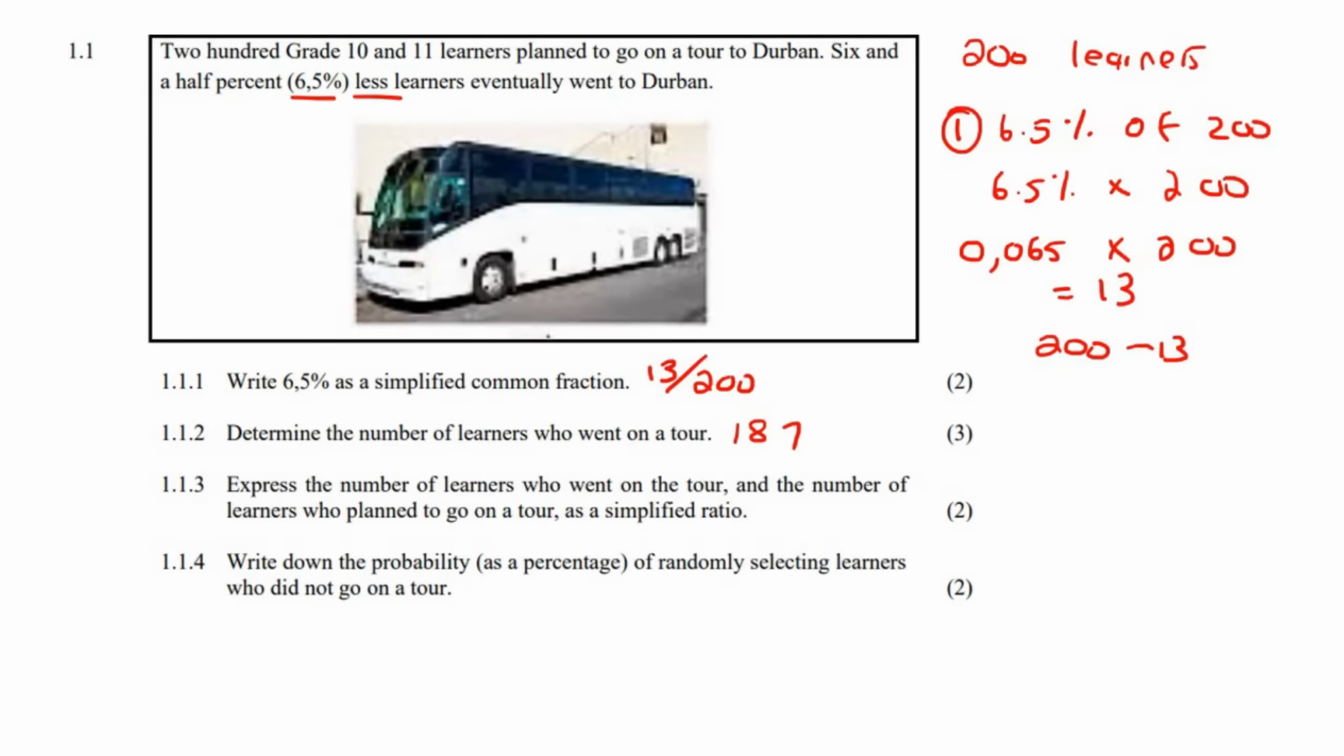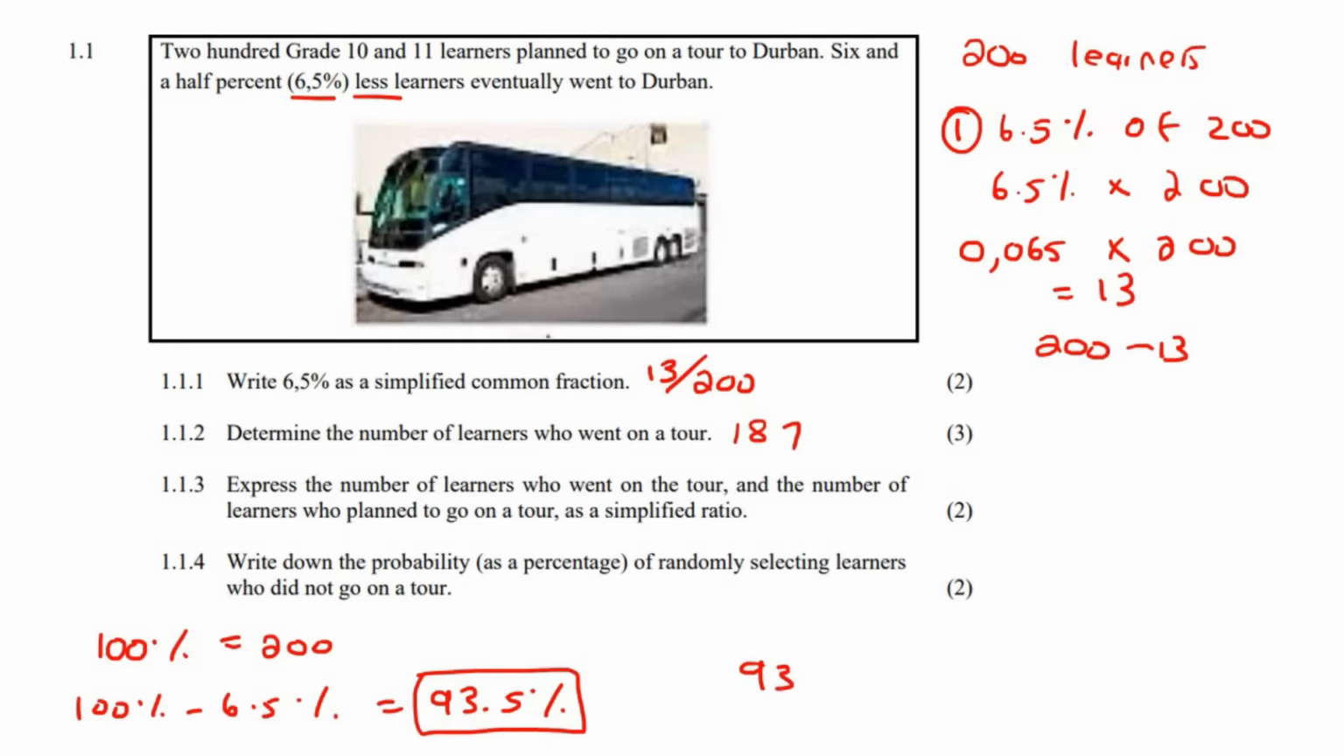The other way you could have done it is you could have said, okay, if 100% of the learners gave us 200, then if you take 100% and take away 6.5%, that'll give you 93.5%. So there's still 93.5% of the learners. So you could say, what is 93.5% of 200? If you type this on your calculator with the percentage sign, it'll be 0.935 multiplied by 200, and that'll give you 187. And it's exactly what we got over there.